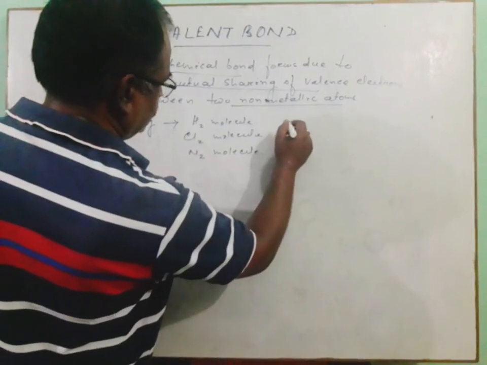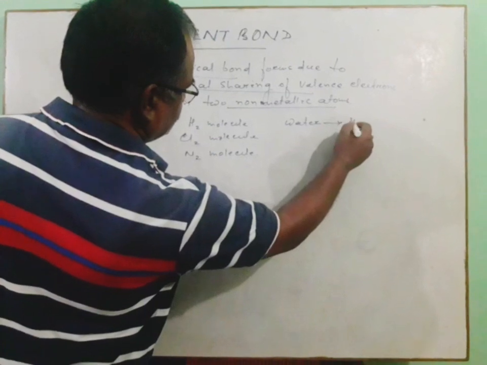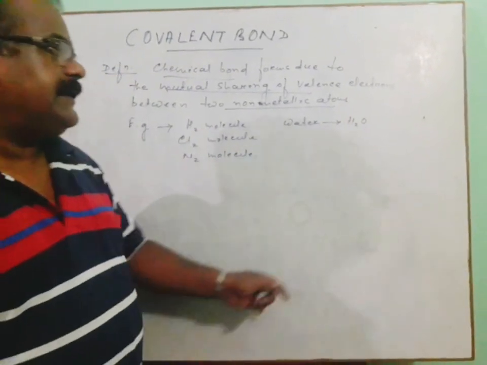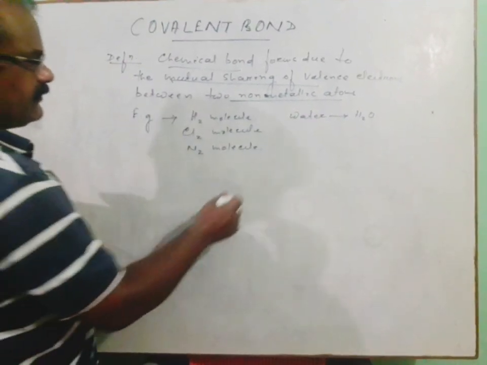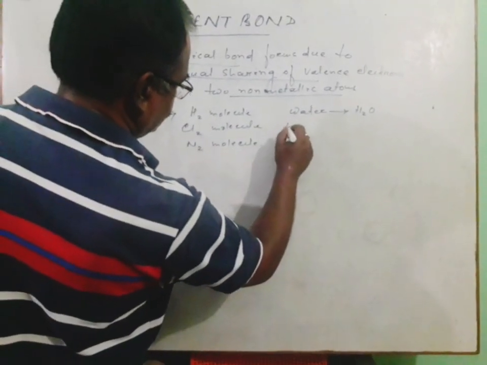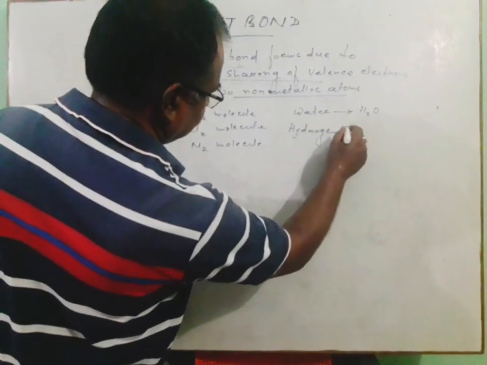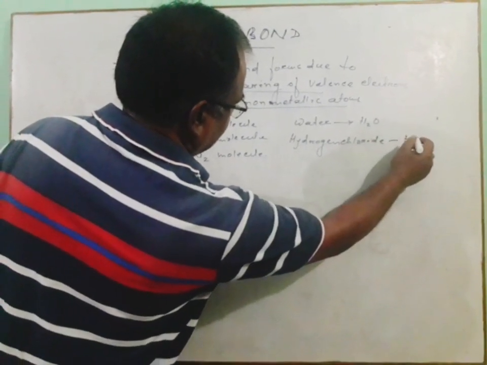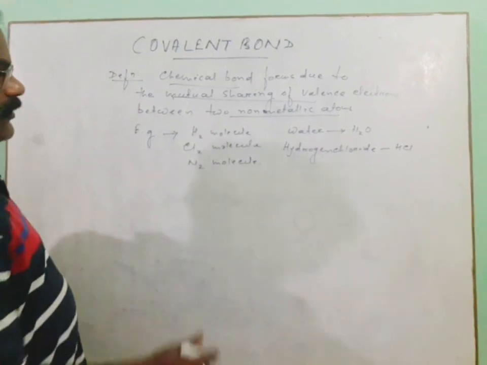Say for example water. As you know, this is H2O, where we find two non-identical atoms, hydrogen and oxygen. Similarly, we can take hydrochloric acid or hydrogen chloride, where hydrogen and chlorine are combined by mutual sharing, or by a covalent bond.